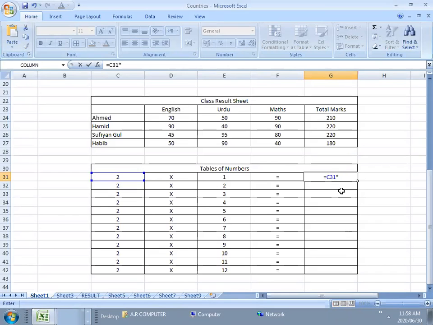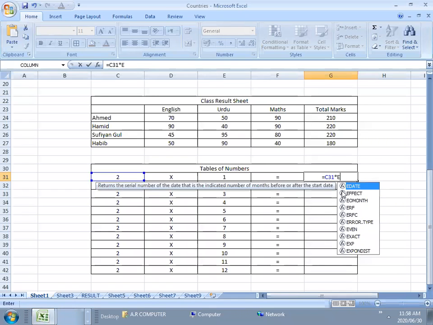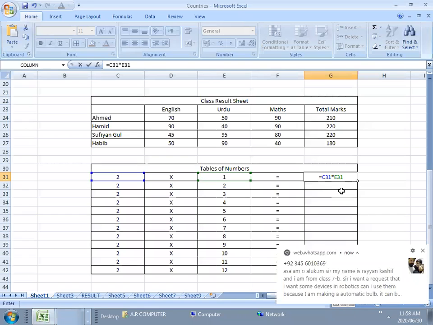Fine. C31 star E31. Khalil, please hold. I will answer your query in a couple of minutes. C31 into E31. Now after it, press enter. Now as we did in the mark sheet, you will do the same in the table of numbers. You won't do it again and again for each row.